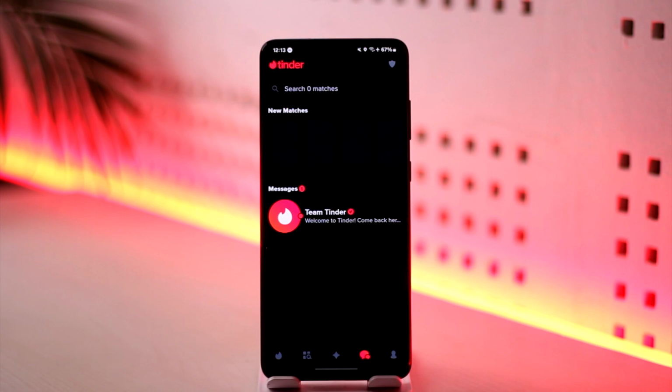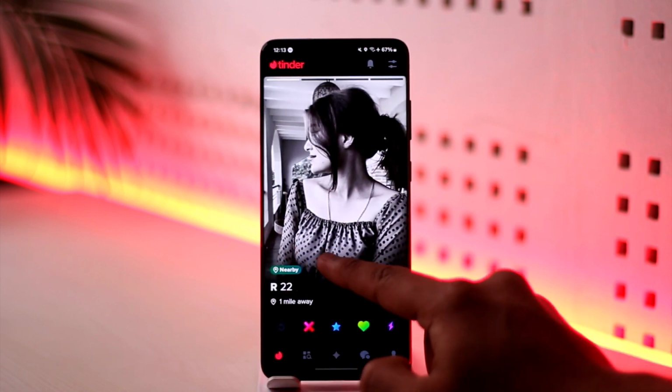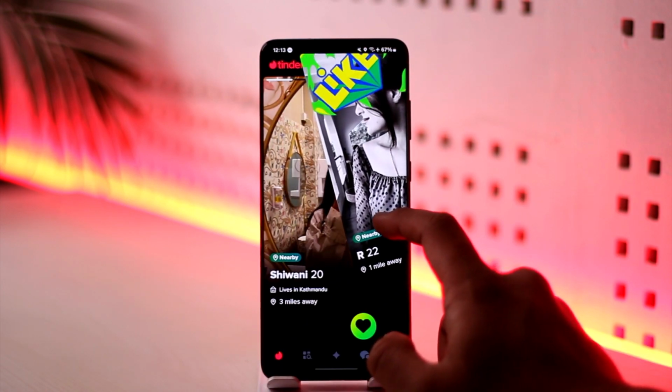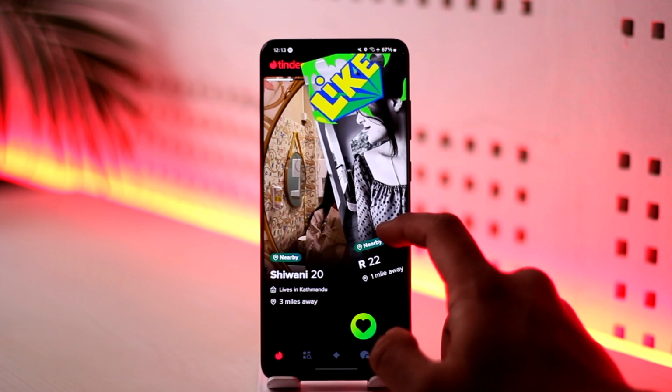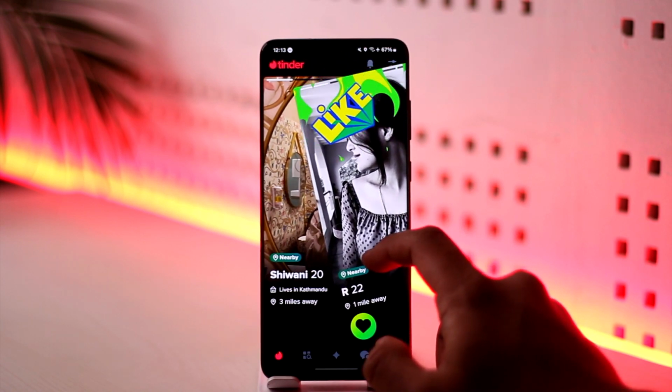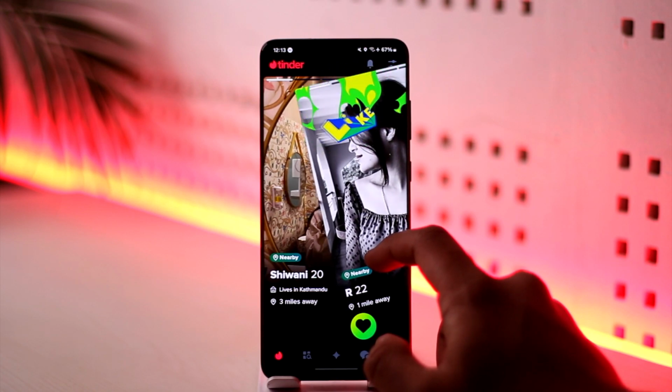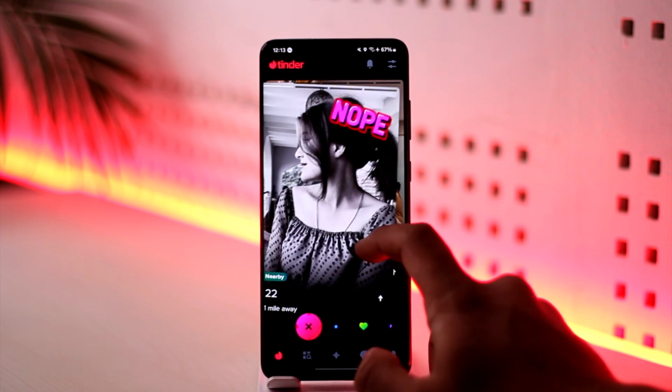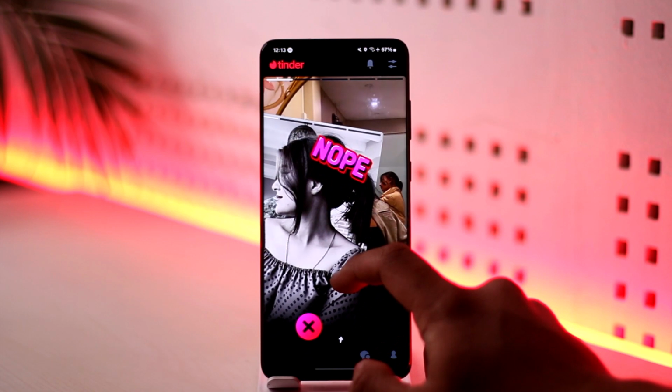to each other. Example, if I come here, if I swipe right on this lady over here, what happens is that she won't know that I have liked her. Then once she sees my profile and maybe she likes me back as well, then we are a match, and it means that we will be able to talk to each other. But if I swipe left and that person swipes right on me, it doesn't matter.